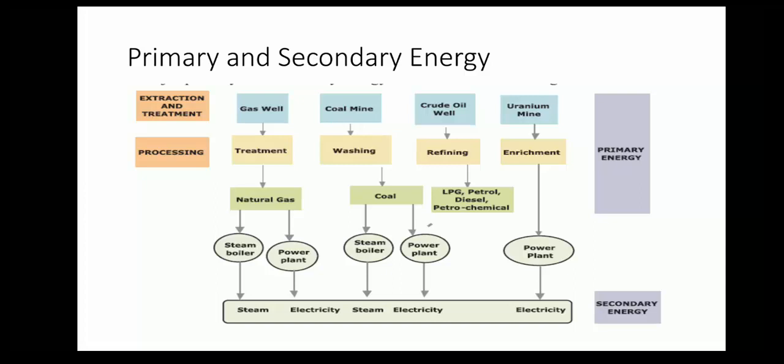This is passed to the nuclear power plant and we get electricity. Similarly, from natural gas we have steam and electricity, and in the coal plant we have steam and electricity, and from crude oil we get petrol, diesel and petrochemicals, which are used for domestic purposes and transportation purposes. Here I mentioned the primary energy and secondary energy stages.